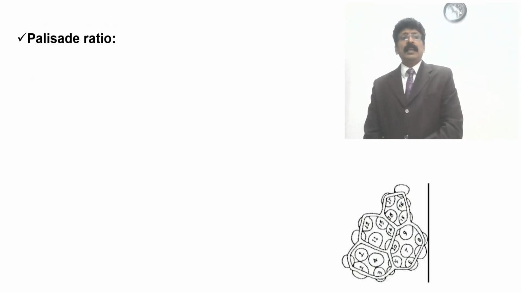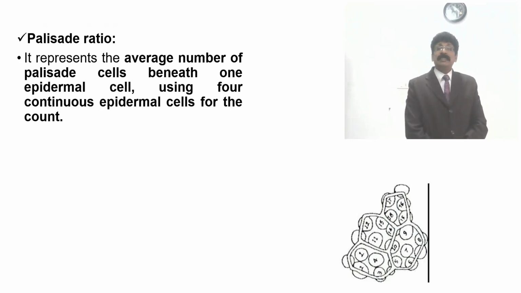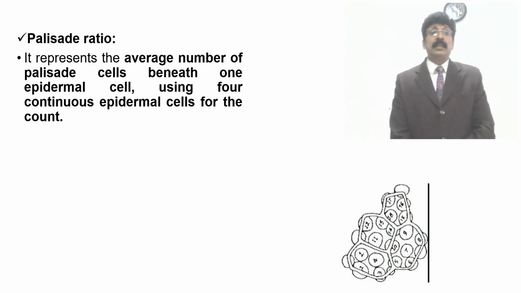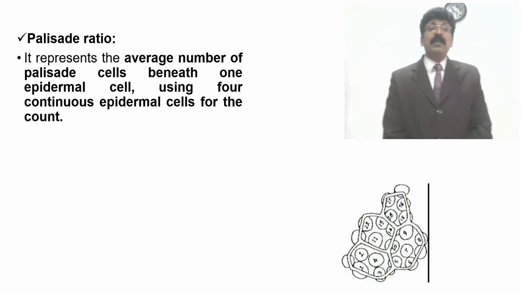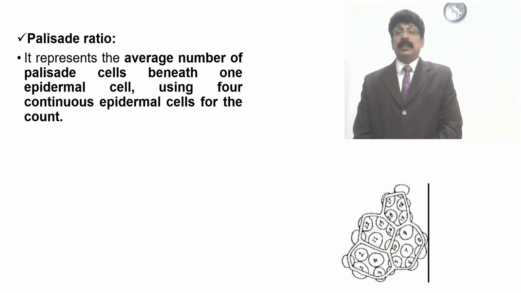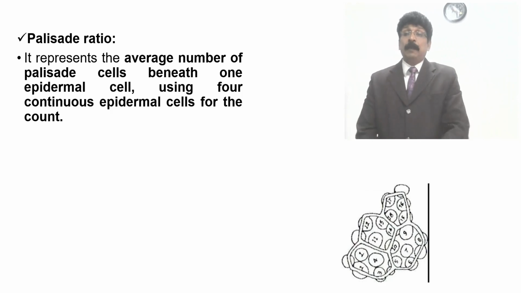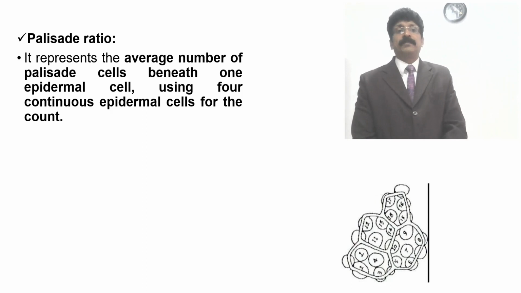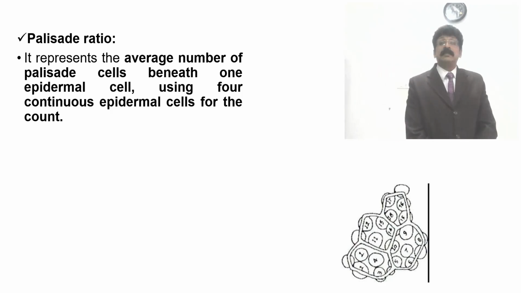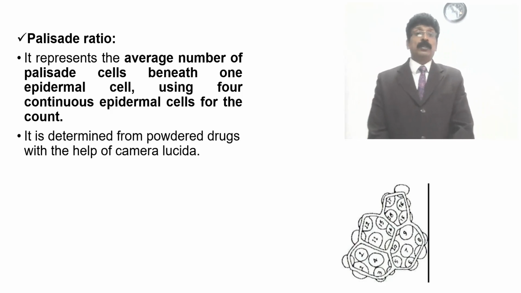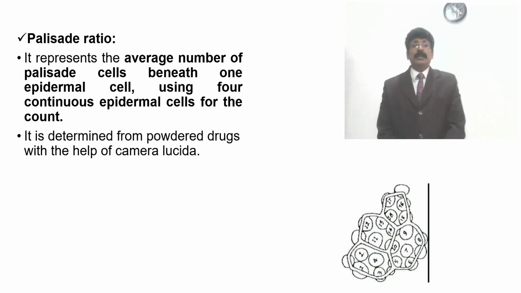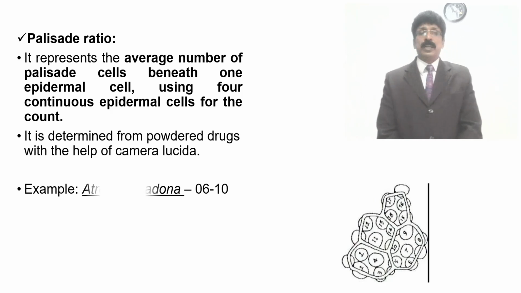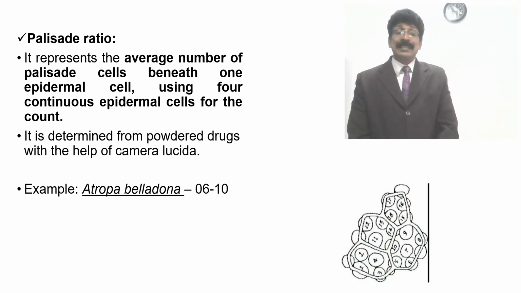And then palisade ratio. Palisade ratio represents the average number of palisade cells beneath an epidermal cell. You can see in this picture the epidermal cells and below them the palisade cells, which are numbered. Palisade cells beneath one epidermal cell are counted using 4 contiguous epidermal cells. It is determined from the powder drug with the help of a camera lucida. Example, Atropa belladonna 6 to 10. So this is also a quantitative estimation of microscopy, quantitative microscopy.